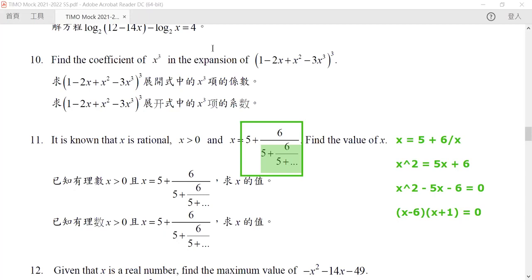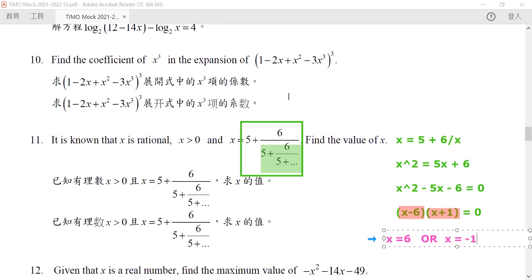Because it is equal to 0, just like other cases for the quadratic equation, we know that one of these factors must be equal to 0. So either x is equal to 6 or x is equal to -1.